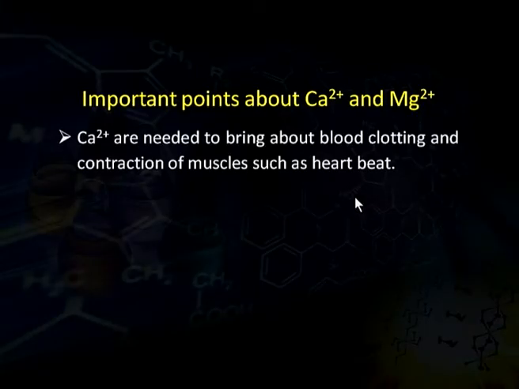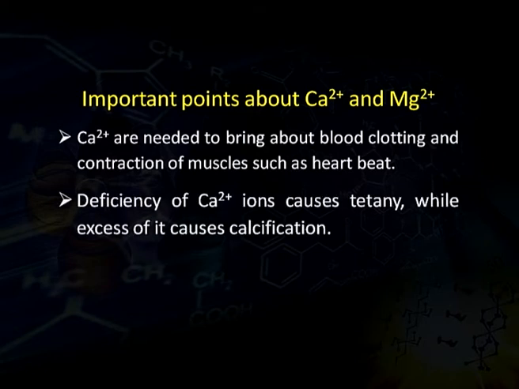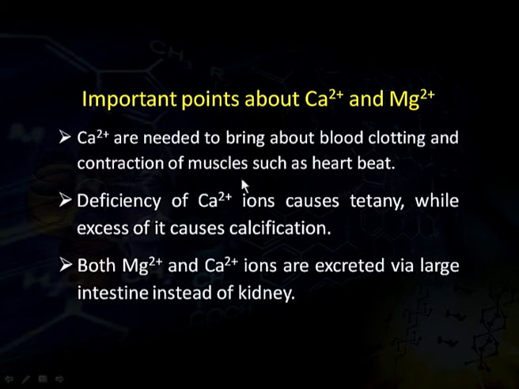Important points about calcium and magnesium. Calcium is needed to bring about blood clotting and contraction of muscles such as the heartbeat. Deficiency of calcium ions causes a disease called tetany, while excess of calcium causes calcification, that is deposition of calcium in bones. Both magnesium and calcium ions are excreted via the large intestine instead of the kidney.